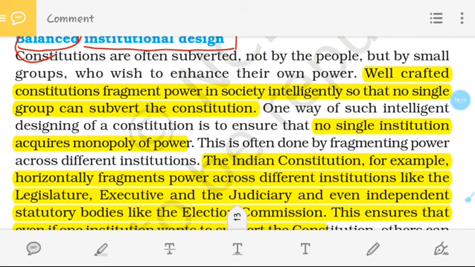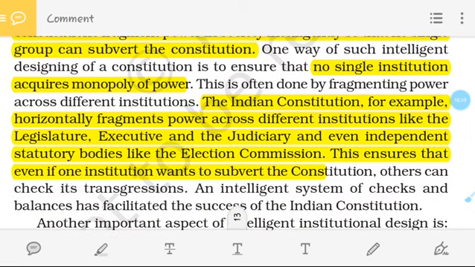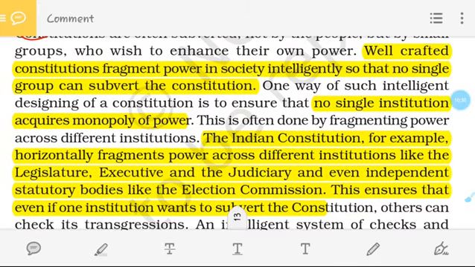Why are they depending upon this? Because you all know that if the powers of a country are shared among the organs of the government, or the core values of the government, then in that country the constitution becomes successful. If the power goes to any one hand or any single institution, then that power will become a monopoly. Suppose we have the executive, legislative and judiciary, and all the power is in the hand of the legislative only.